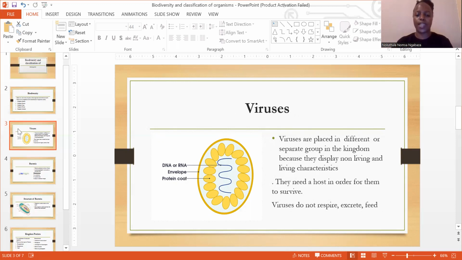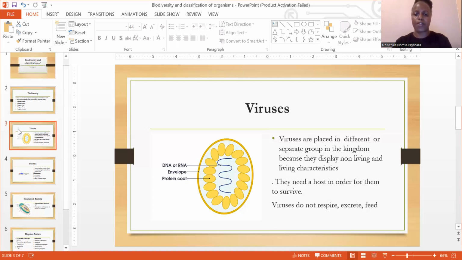Then we look at the errors whenever you are labeling your diagram. Please, and I'm begging each and every one of you, please make sure that your lines are adjacent to each other. There shouldn't be any point where they crisscross each other, because once your lines crisscross and are not adjacent, we have already lost marks as a learner, and we don't want you to lose any marks. So let's take a look at viruses.